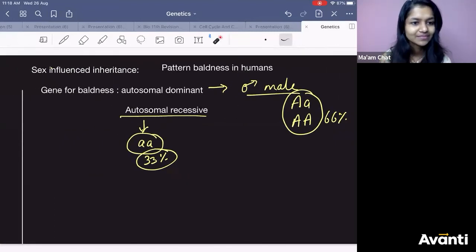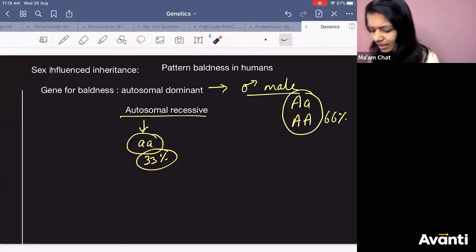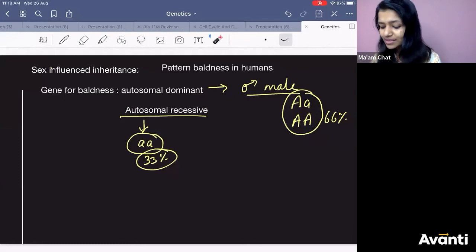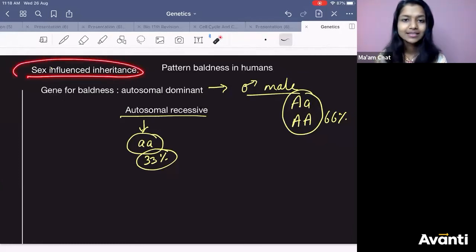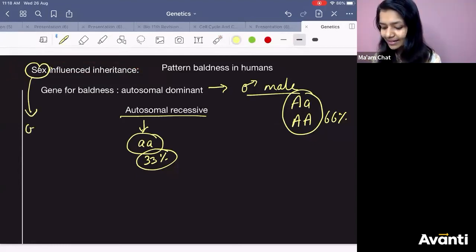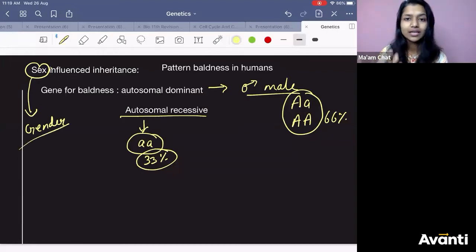What? Ma'am, autosomal means, why are you talking about sex-linked chromosome? I am not talking about sex-linked chromosome, Pritish. I am saying sex-influenced. Sex-influenced means gender-influenced. If you are getting confused, let me write it here as gender. Sex-influenced: whether a person is a male or a female, depending on that, this character is influenced.